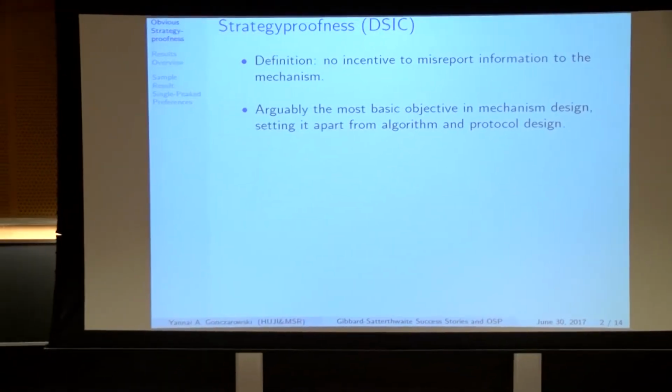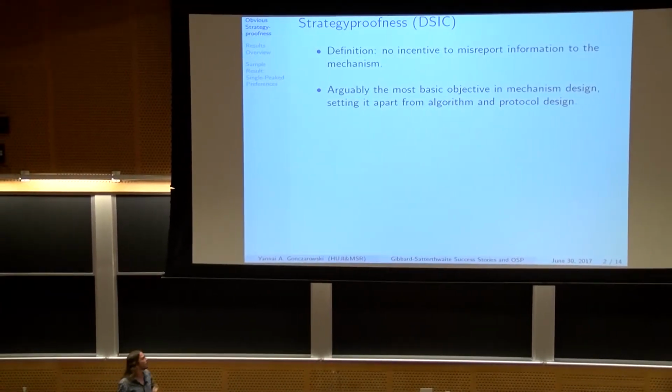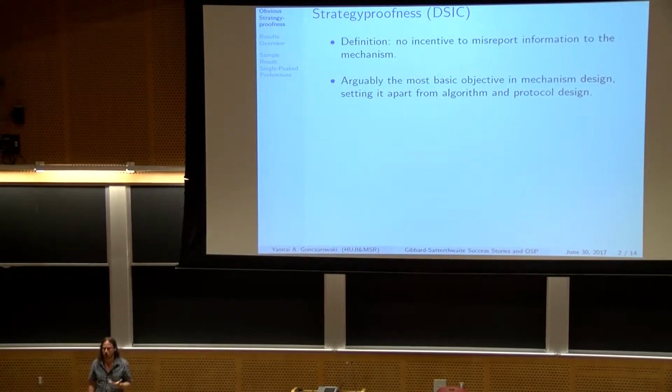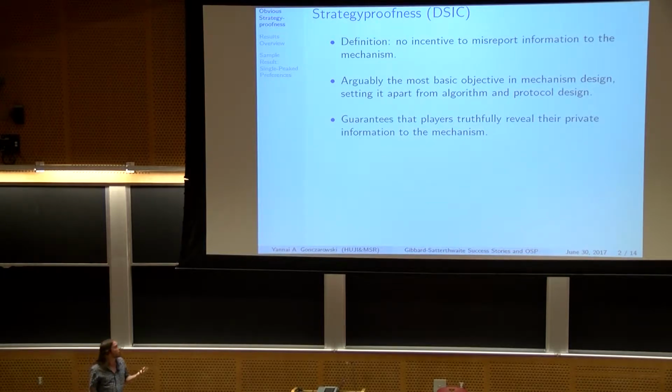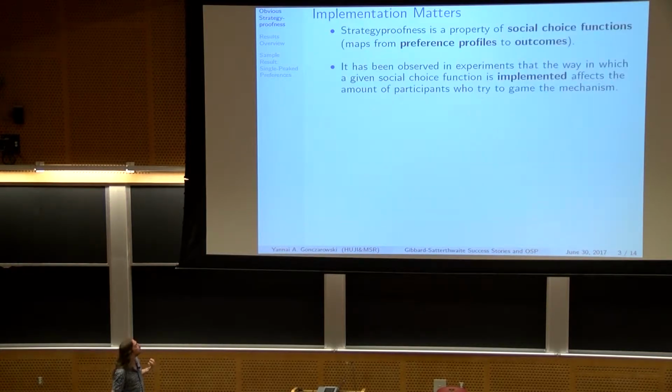Usually strategyproofness is defined as no incentive to misreport information to the mechanism, and is arguably the most basic objective in mechanism design, setting it apart from algorithm design or protocol design, and guarantees that players truthfully reveal their private information to the mechanism. Or rather, it guarantees that if players are truthful, they are not harmed by that. Actually, for players to act truthfully, the mechanism doesn't only have to be strategyproof, the players must understand that it is in their best interest to reveal their true preferences. They must really understand that the mechanism is strategyproof.